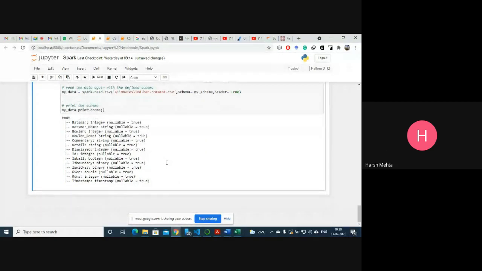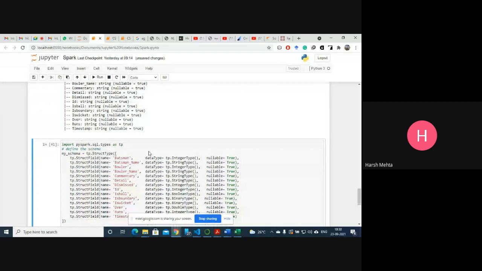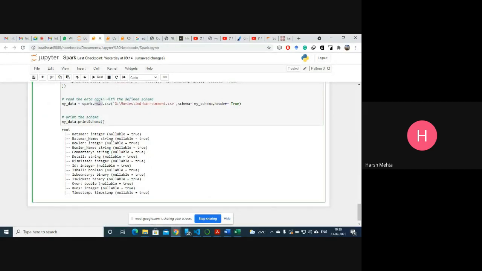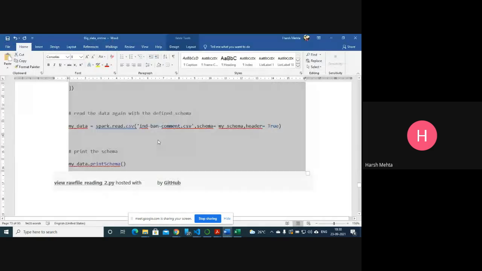Now this is my schema. Okay, now the schema has been set with batsman integer, string. Whatever we wanted, the schema has been set like that. And we have read our file successfully also. Right? What is the next step?